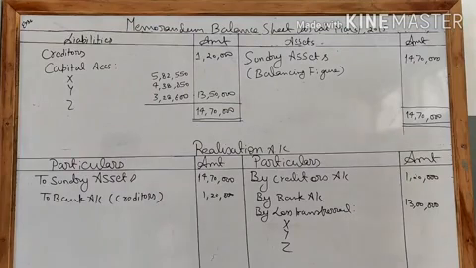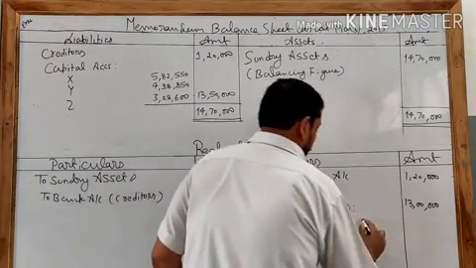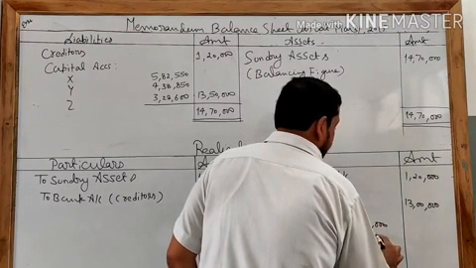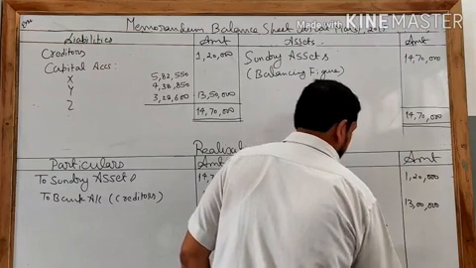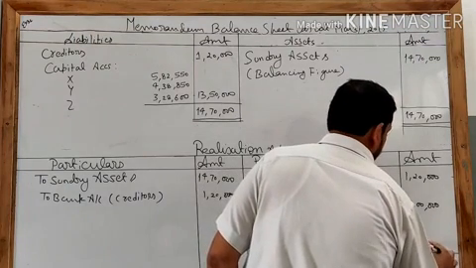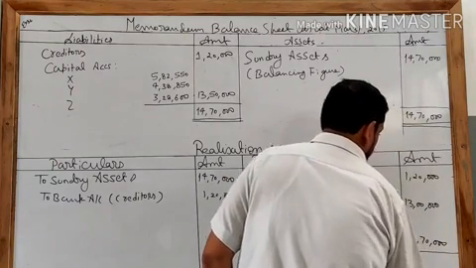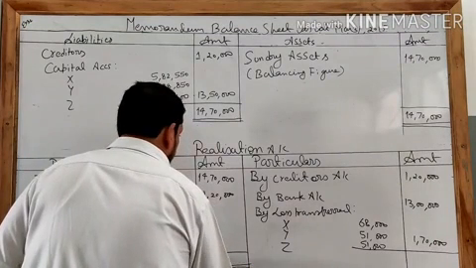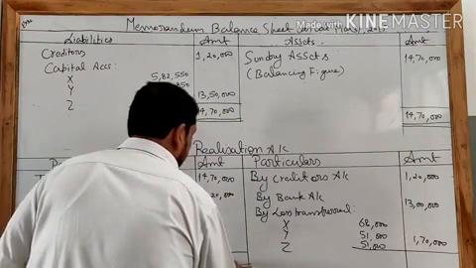Clear? And we are having a loss of 1,70,000 distributed in this ratio. So X will get 68,000, while Y and Z will get 51,000 each. That is 1,70,000. So total is 15,90,000.